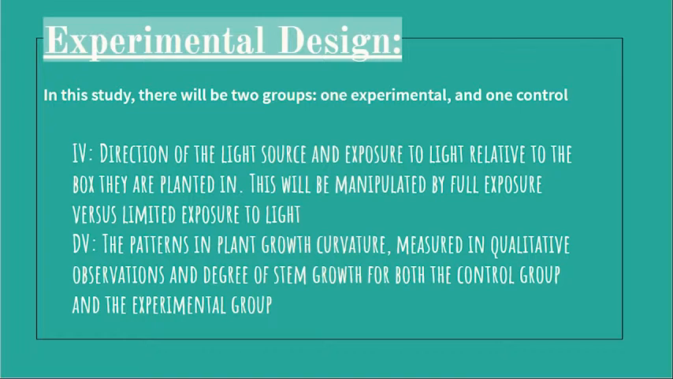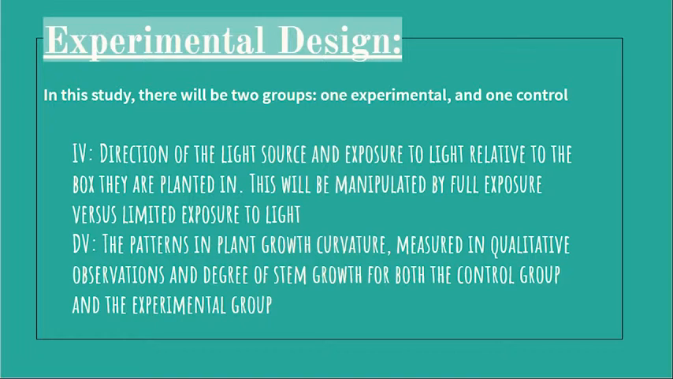Experimental design. In this study, there will be two groups, one experimental and one control. The independent variable is the direction of the light source and the exposure to light relative to the box they are planted in. This will be manipulated by full exposure versus limited exposure to light. One group receiving light perpendicular to the ground, fully exposed, will be our control group, which acts as a basis for comparison to the experimental group. The experimental group is the group being placed partially in light, with a hole cut in the box.